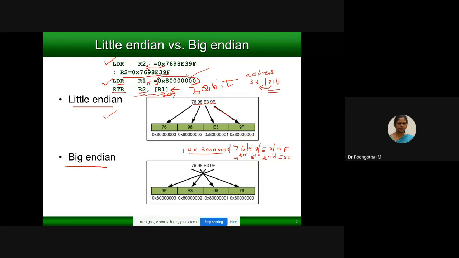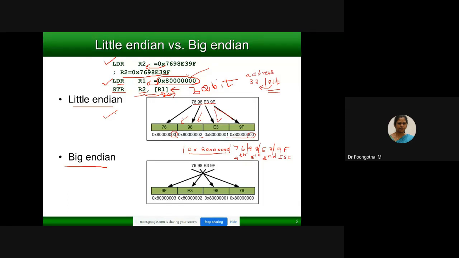And the second byte into the next address, 8 along with this one. The third byte is stored in 02, and the fourth byte in 03. So how many memory locations are required to store a 32-bit number? 4. So 00 to 03 holds this 32-bit number.